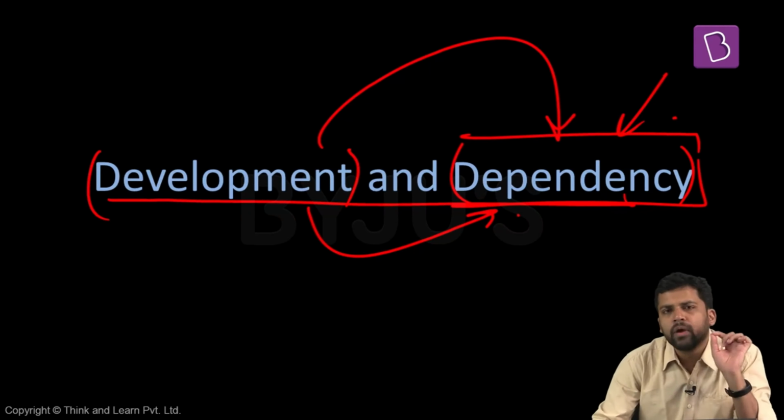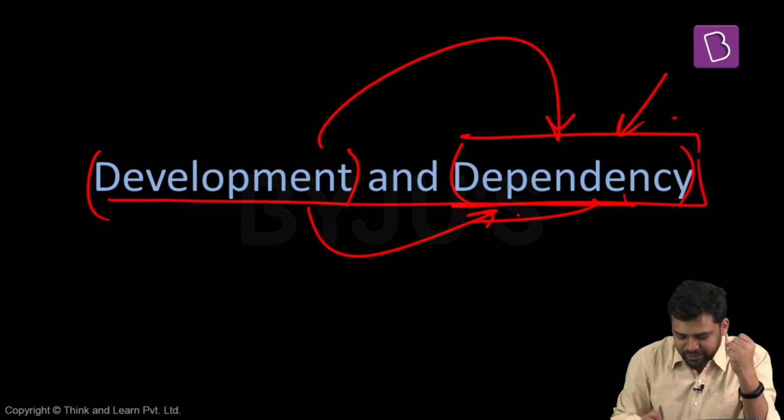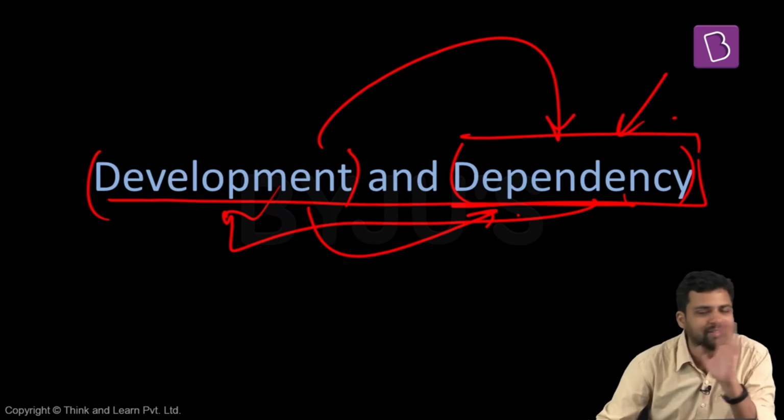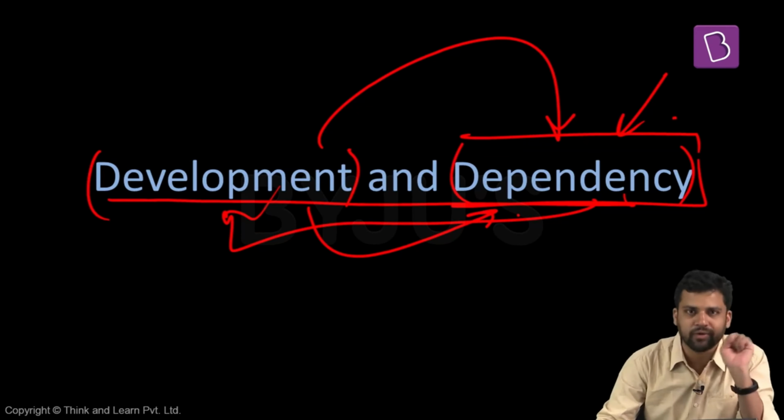Dependency theory might be something new to you. You would not have heard about it. So we'll be starting from scratch. What is the background to it, how it has come out, and how it explains the concept of development and underdevelopment. This is what we are going to do: understanding development and how dependency theory explains that development or the lack of development.